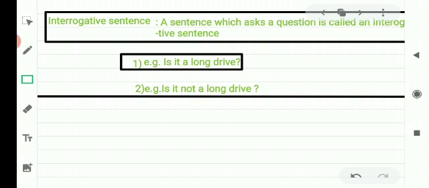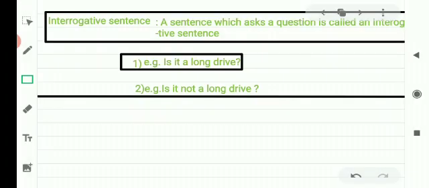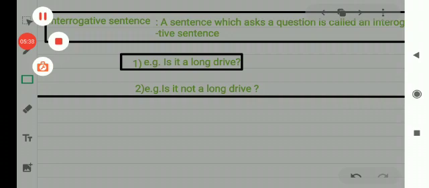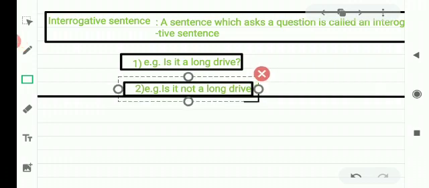An interrogative sentence also begins with a capital letter and has a question mark at the end. It always ends with a question mark. For example, you can see on your screen, is it a long drive? Affirmative. And what is the negative of it? Is it not a long drive? An interrogative sentence can also be affirmative and negative both.